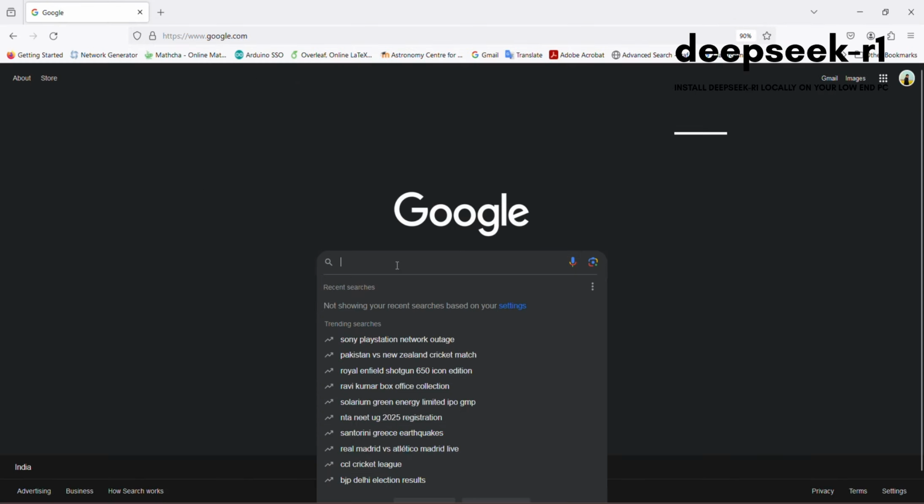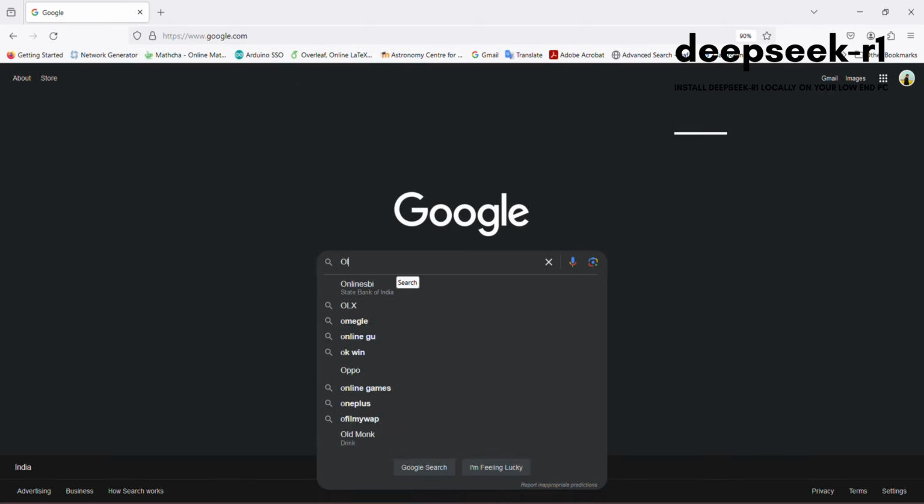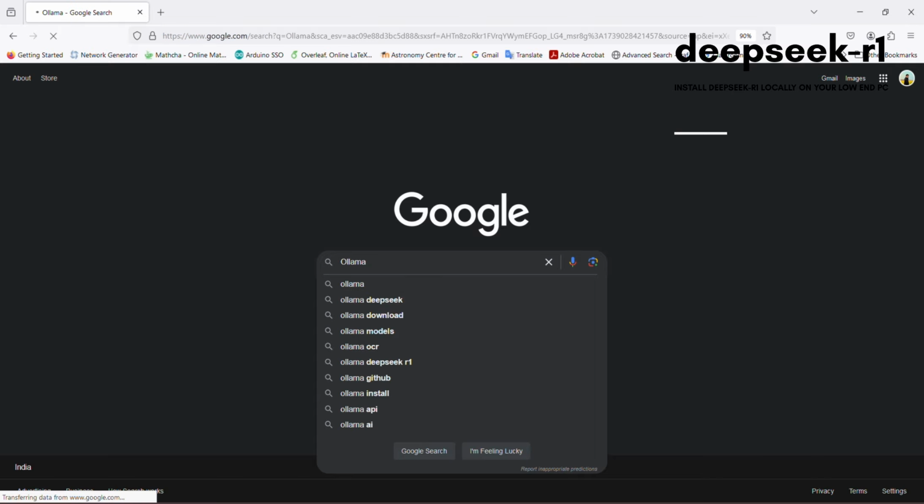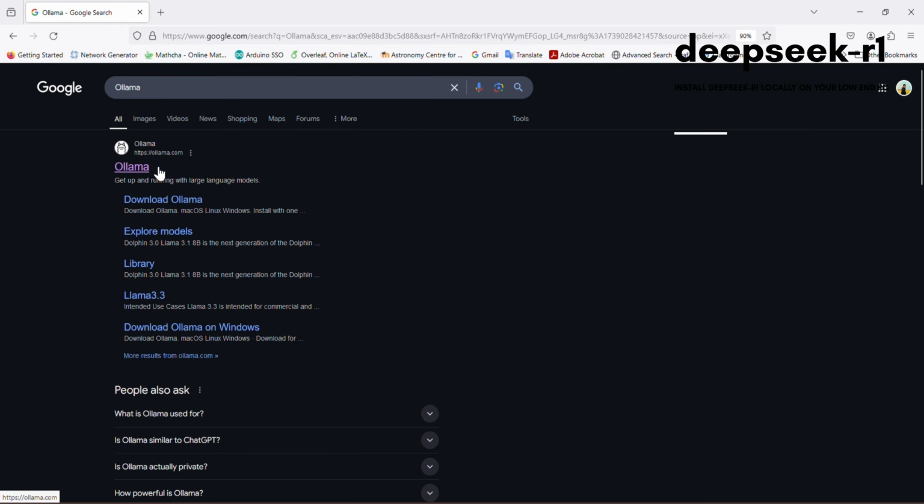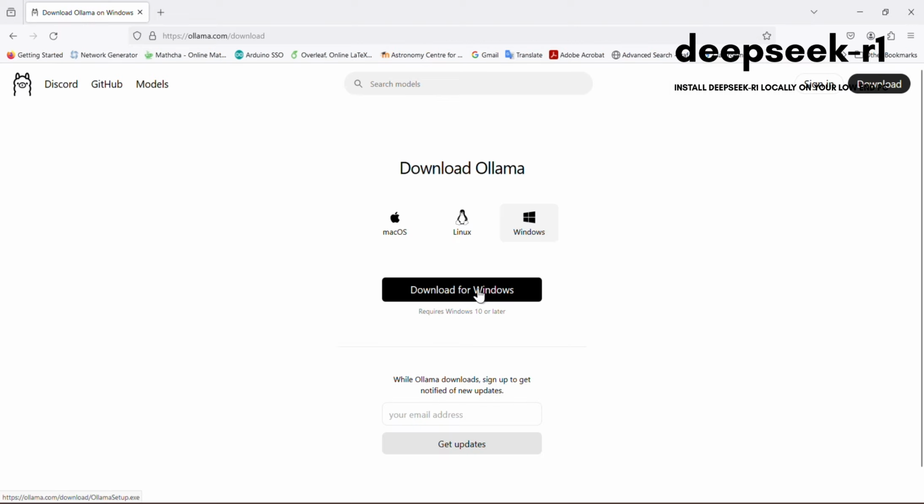Hello everyone, let's install DeepSeek locally on a low-end PC. So type Ollama on Google, then go to the first link and you can see there is a download for Windows. Click on the download for Windows option and wait until Ollama gets downloaded. So it will take time.